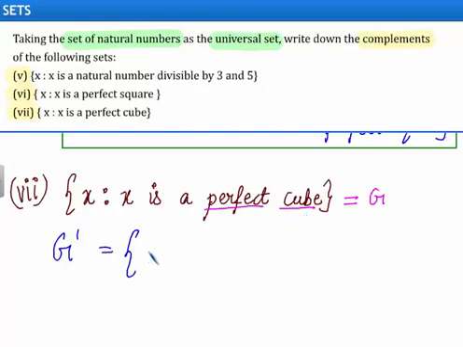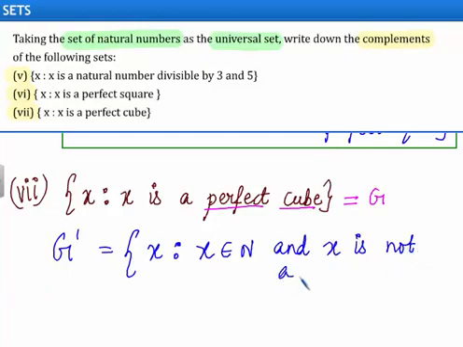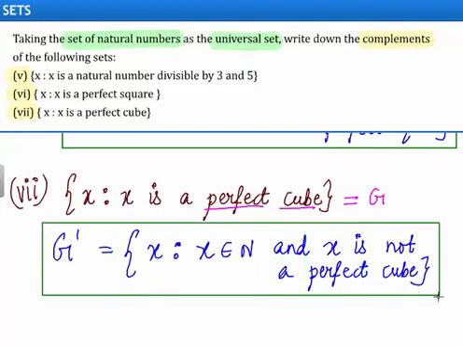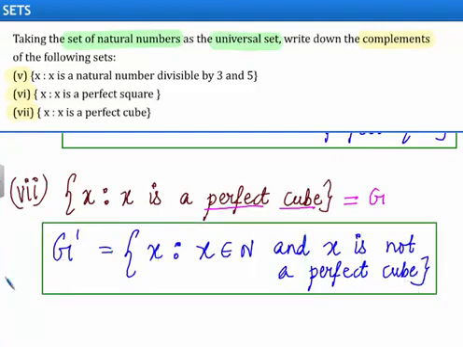So G complement will be equal to the set of x such that x belongs to the set of natural numbers and x is not a perfect cube. With this, we come to the end of the solution.